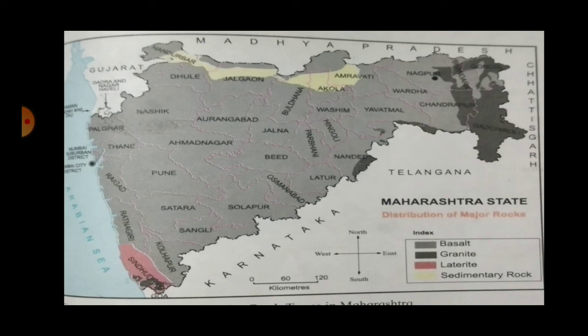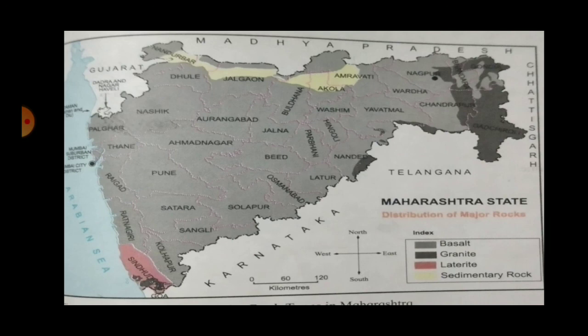So in Maharashtra you will find basalt rock. Because of volcanic eruption, this rock has been formed, and in the southern part of Konkan you have seen there is laterite rock. That is why, because there is a thick layer of basalt in Maharashtra, Maharashtra is not having large reserves of mineral wealth. Whatever mineral wealth is available, it is there in the eastern part of Maharashtra as well as in south of Konkan.